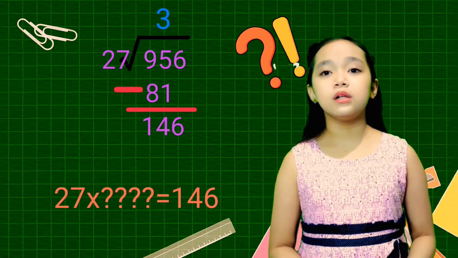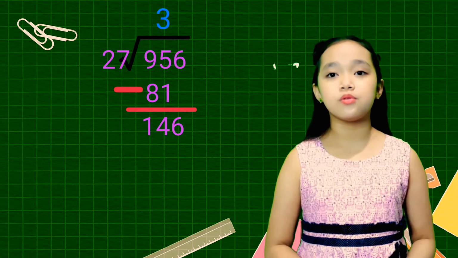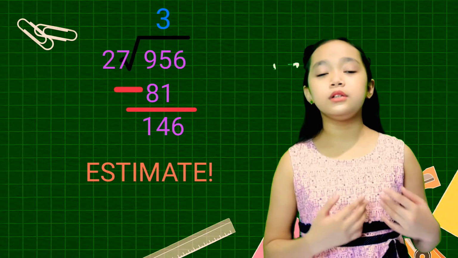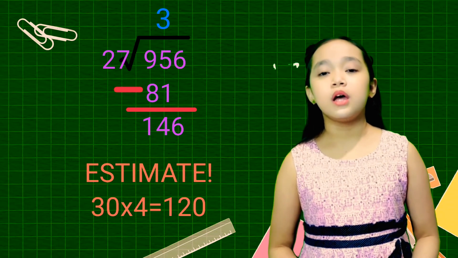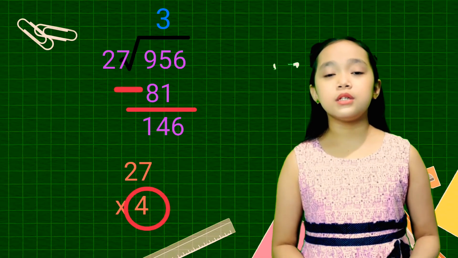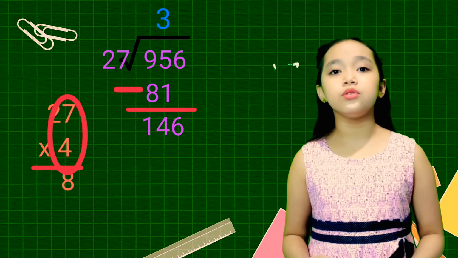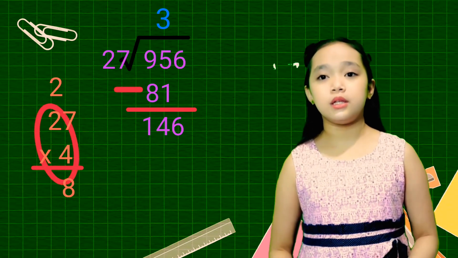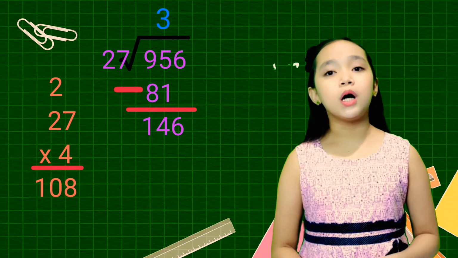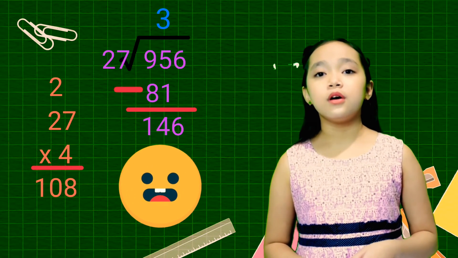So we ask, how many 27 will it take to make 146? Well, we have tried 27 times 3, which is 81, so we estimate again, 27 to 30. Then we try 30 times 4 is 120. And this is really close to 146. Well, see, 7 times 4 is 28. We write 8, then carry 2. 4 times 2 equals 8 plus 2 is 10. It gives us an answer, 108. That's still far from 146.